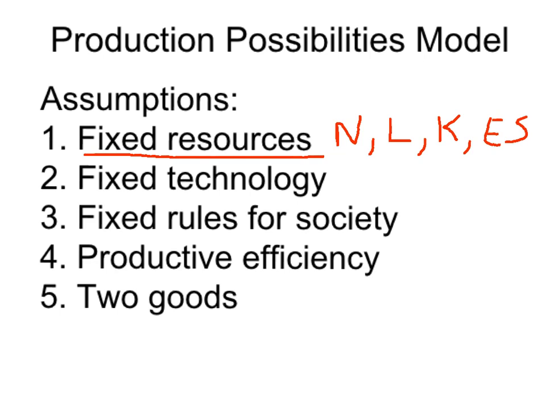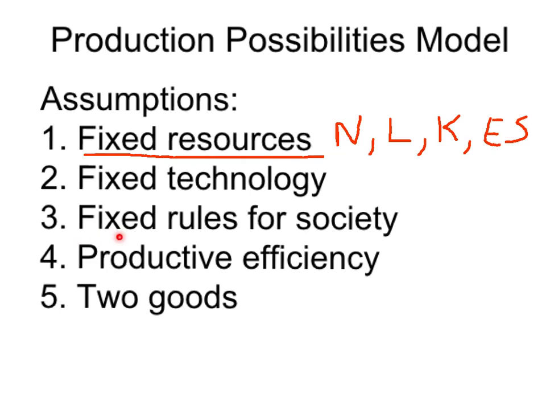So we're going to assume that we have this person on the island all by themselves, let's say Robinson Crusoe, shipwrecked on an island all by himself, and he has available to himself land, labor, capital, and entrepreneurial skills. Secondly, we're going to assume that technology on this island is fixed. That's a pretty reasonable assumption. He's trapped there all by himself.